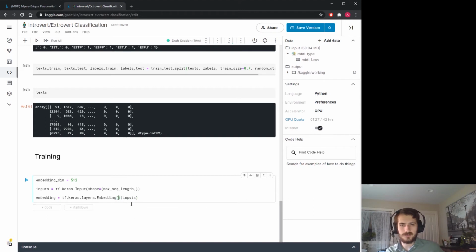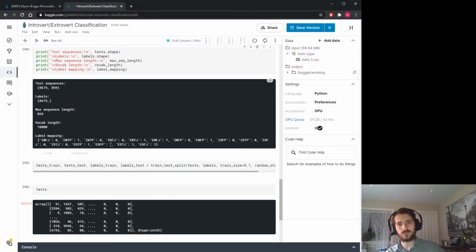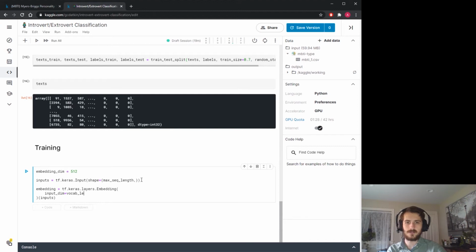But now embedding needs a few arguments. So we have to specify an input dimension. This is sort of the dimension of a one-hot encoded word. If we were to one-hot encode the word in a sparse format, this is the dimension of that, and that would be our vocab length, 10,000. And then it's going to transform that to a dense encoding in the dimension of our choosing, which is embedding dimension. So output dim equals embedding dim. Okay, and the last thing it takes is the length of a given sequence, which is given by input length, and that's just our max sequence length.